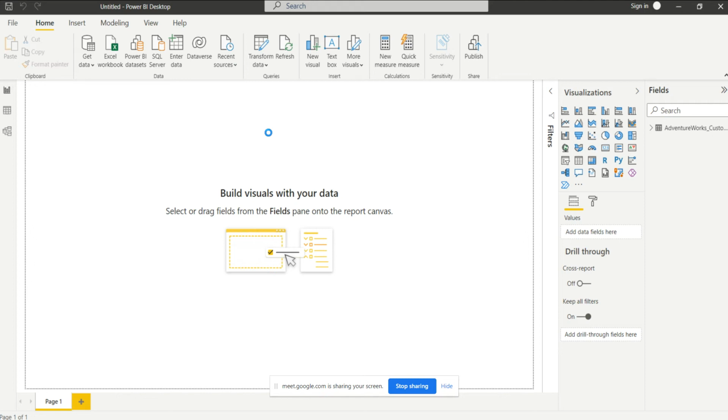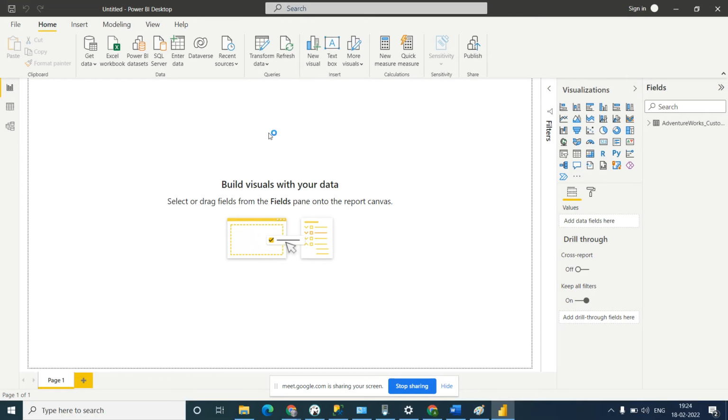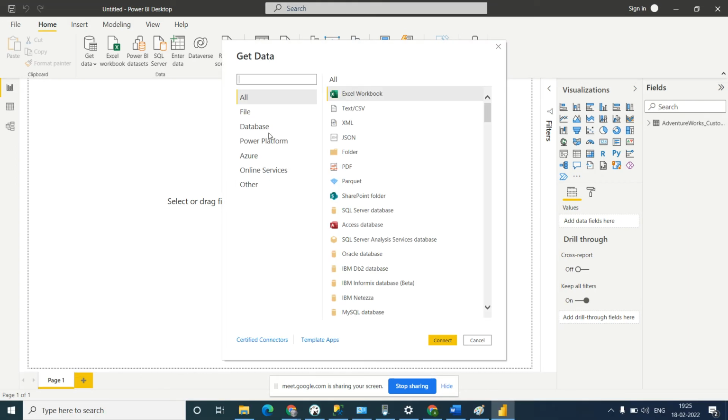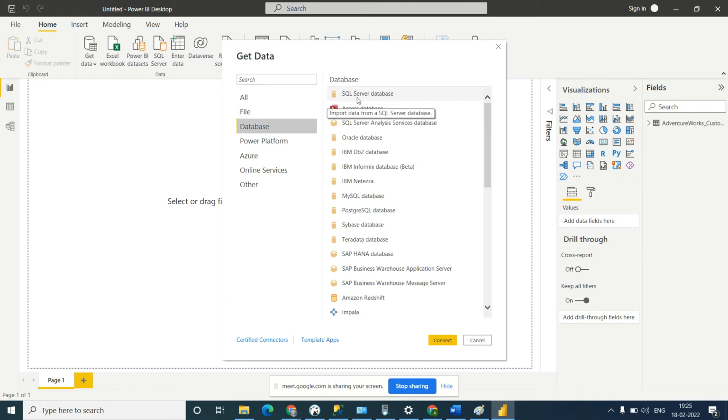Like the text file we selected, in the same way we will select only MS SQL. If my database was Oracle, I would select only Oracle, not the other servers. So click on Database. You can see a SQL Server database is available. There are many databases: MySQL database, PostgreSQL database, Teradata database, SAP HANA. My current server is SQL Server, so I will select SQL Server and connect.